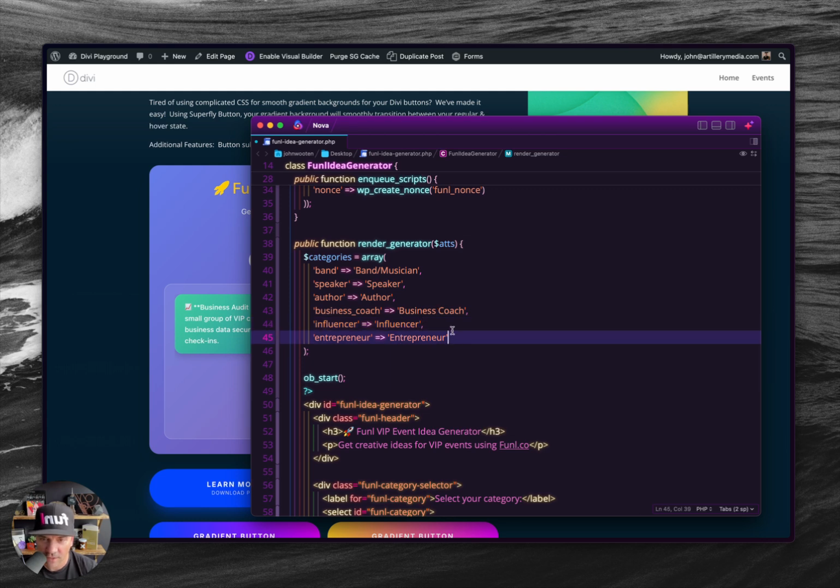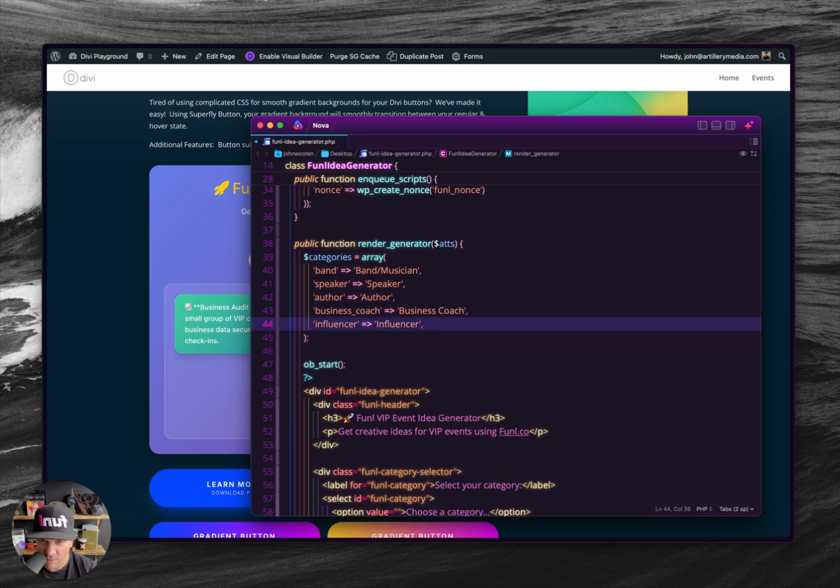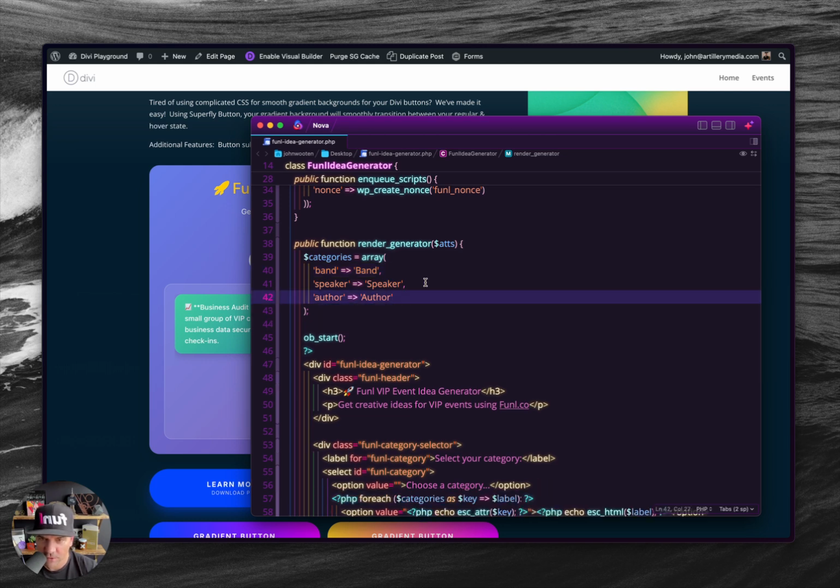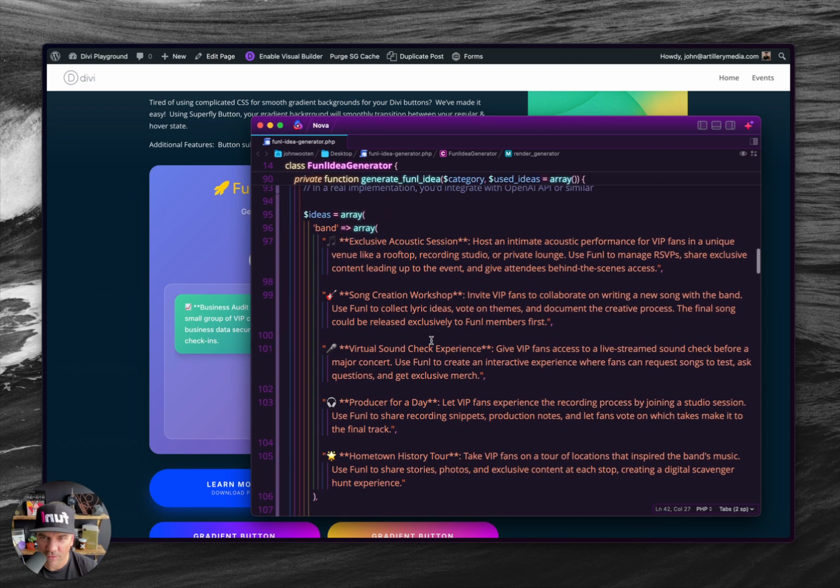Now, you'd think I'd go up here and just delete, but you have to remember that this last one doesn't have a comma after it. So I need to delete that, and this is the last one. I'm going to delete the comma. And so now, I'm going to make it easy on us. Let's just do band, speaker, author. Those 3. And since I did that, I can go down here and get rid of all the other categories.